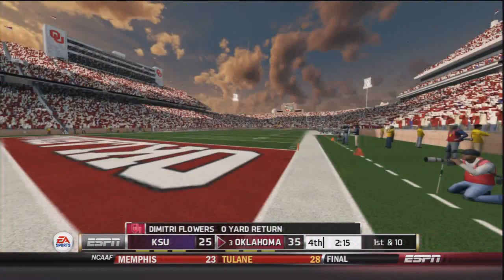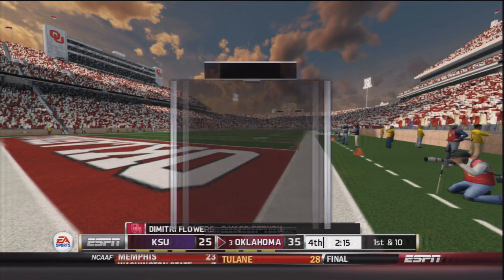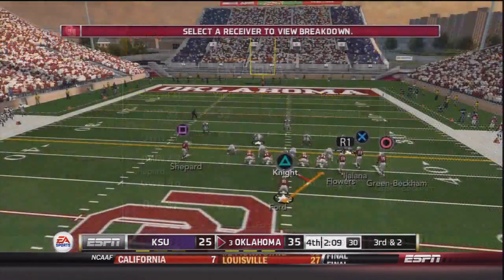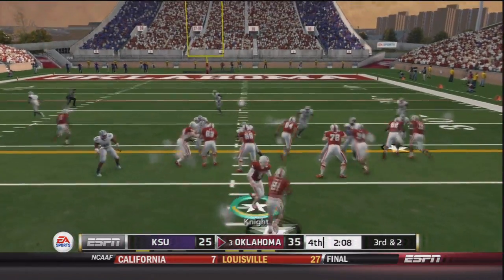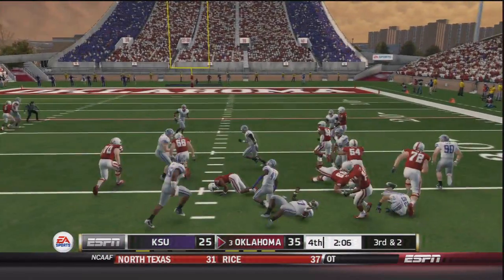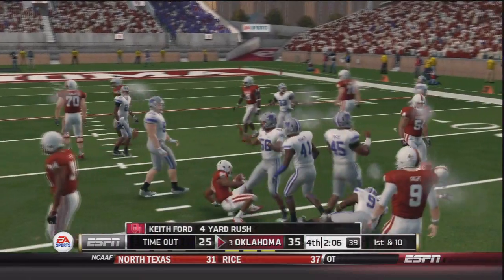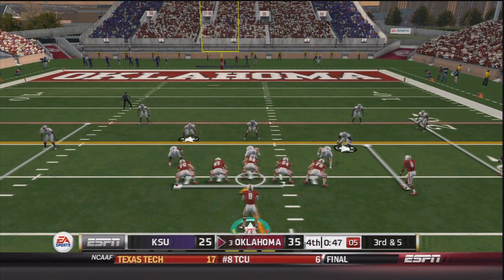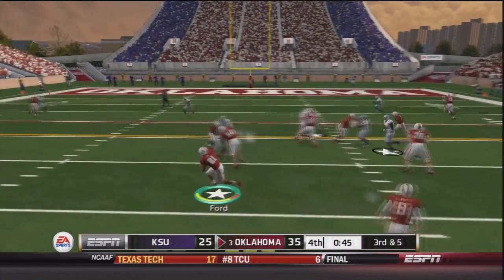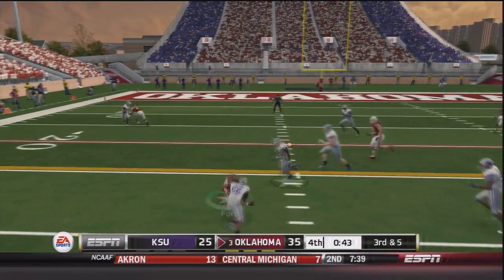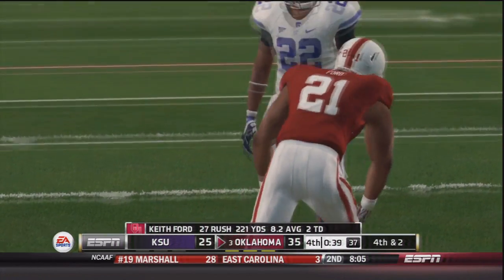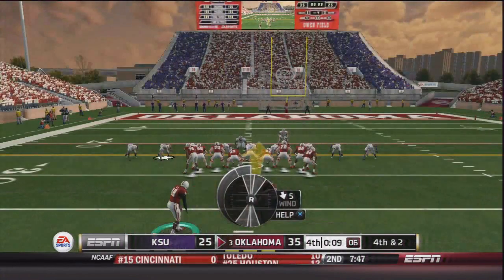Flowers is then immediately leveled, but OU will get the ball, and now we will see how the last few drives have gone. We lost the fumble, then we had the pick, and then the last 3 drives have been touchdowns. Now 3rd and 2, hands off to Keith Ford, and he has the first down, and they will be able to chew some more clock out of this game. In pistol on 3rd and 5, under a minute to go. Hands off to Keith Ford. Ford to the outside, he jukes, but he gets horse collared to the ground, a 2-yard gain. They do not get the first down, so we will see what OU does here.